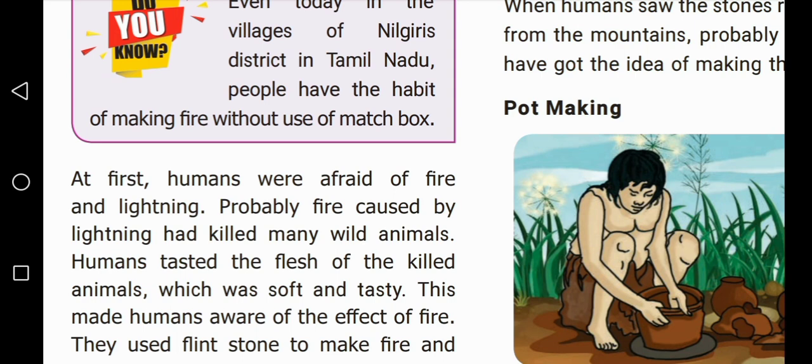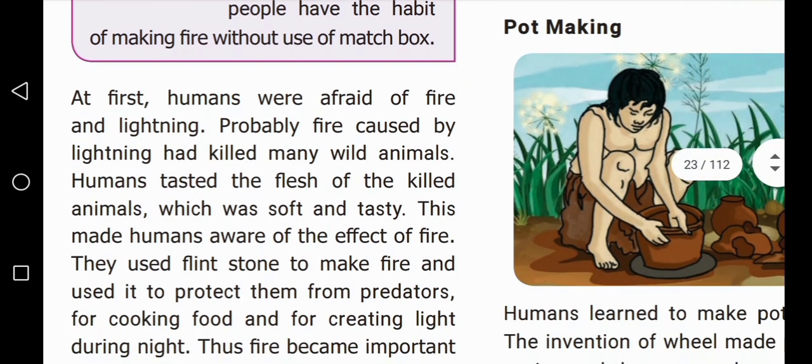Fire caused by lightning had killed many wild animals. Humans tasted the flesh of the killed animals, which was soft and tasty. This made humans aware of the effect of fire.